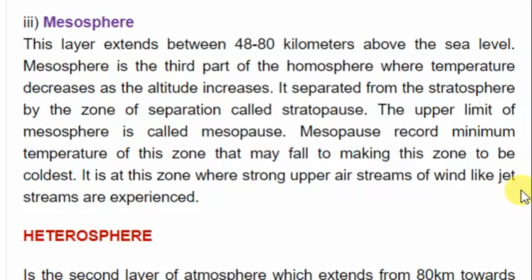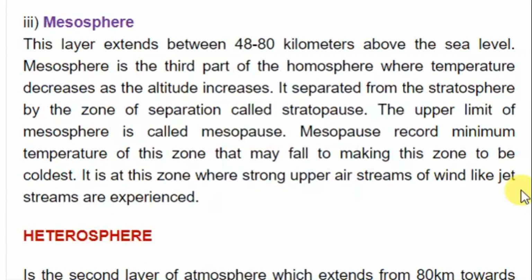So mesopause records a minimum temperature of 0 that may fall, making this zone to be coldest. So in mesopause temperature inakuwa ni 0. So unaweza kuona kuna decrease ya temperature kwenye troposphere, kuna increase ya temperature kwenye stratosphere, then kuna decrease tena temperature kwenye mesosphere.